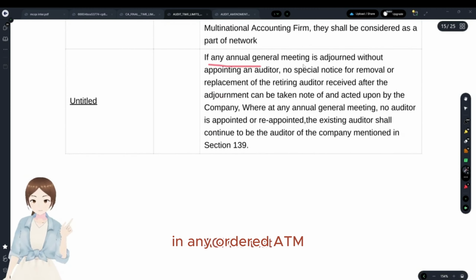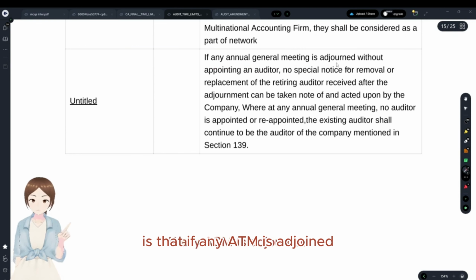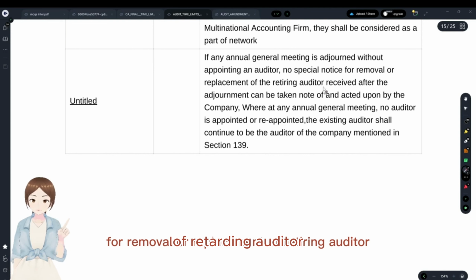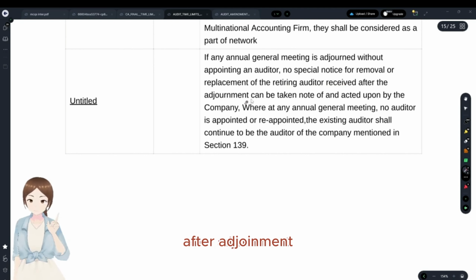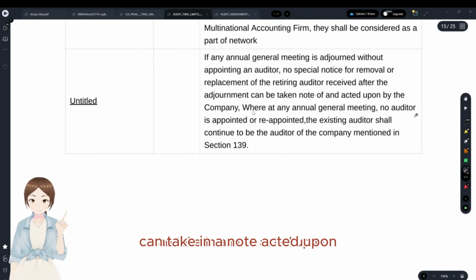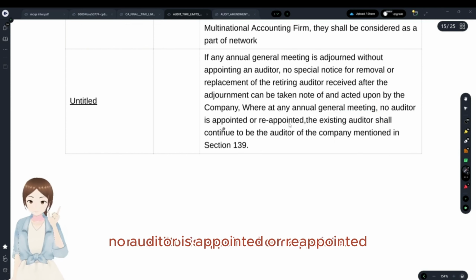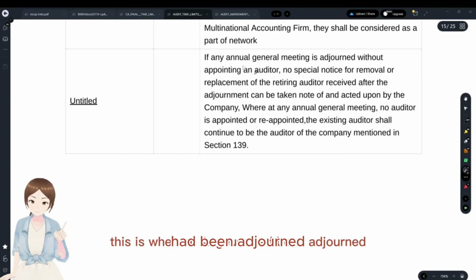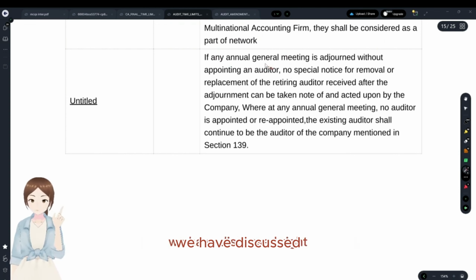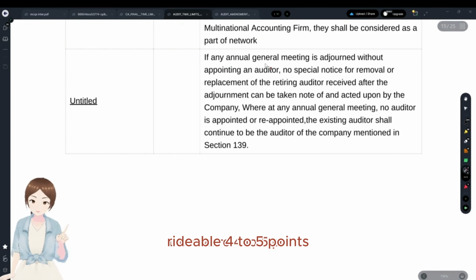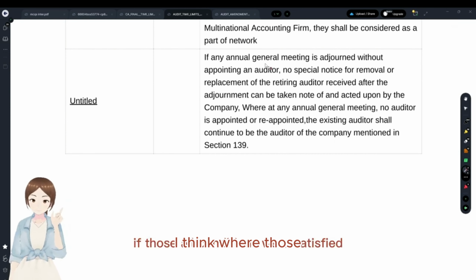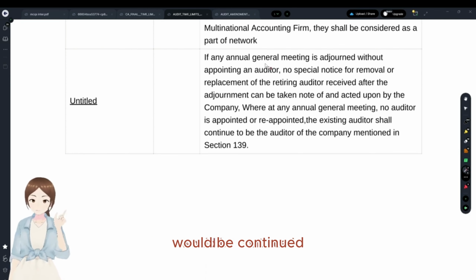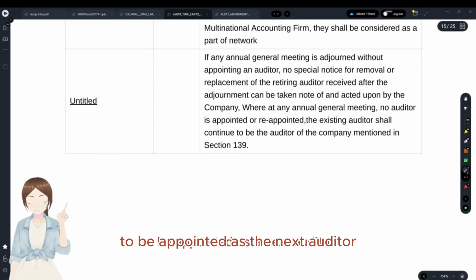In any audit AGM, if any AGM is adjourned without appointing the auditor, and no special notice for removal or replacement of retiring auditor is received after adjournment, take note: where at the AGM no auditor is appointed or reappointed, the existing auditor shall continue. This is when an AGM had been adjourned, and in our law we have discussed, right? There were 4 to 5 points where, if all those conditions were satisfied, the existing auditor would continue to be appointed as the next auditor.